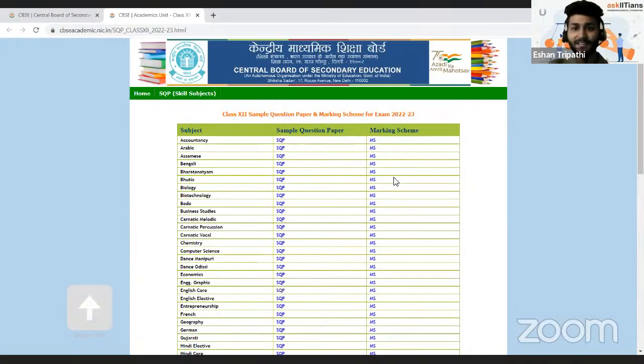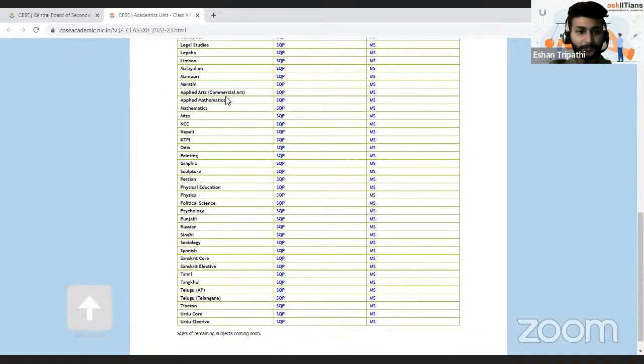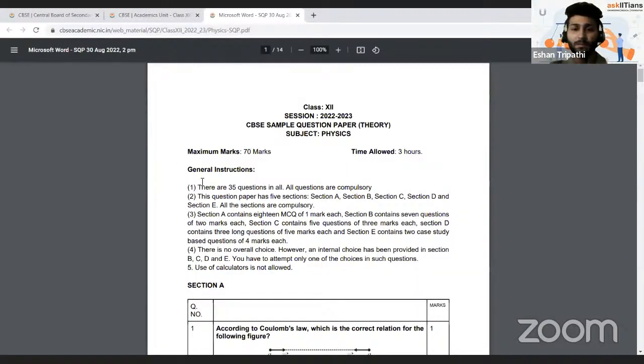So coming to the main thing, we have discussed chemistry, biology, mathematics, you have gone through the analysis, and you have seen how similar it is to the previous year papers and how much difference there is in this paper. So let me present it for physics also. Let's open the physics paper. You can find it over here, the sample question paper of physics.